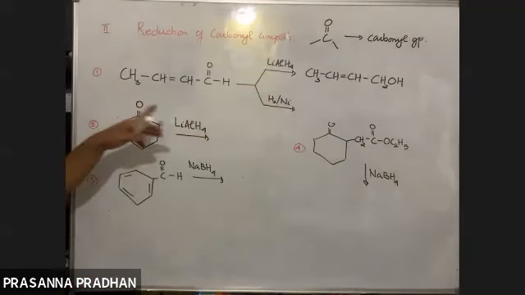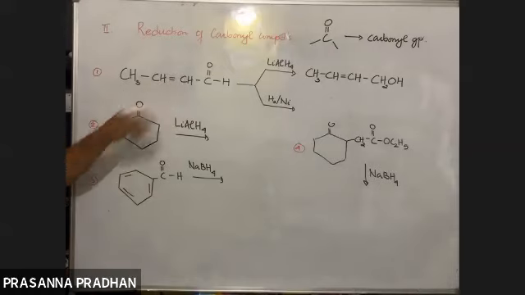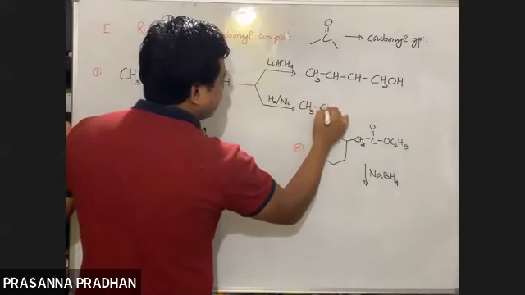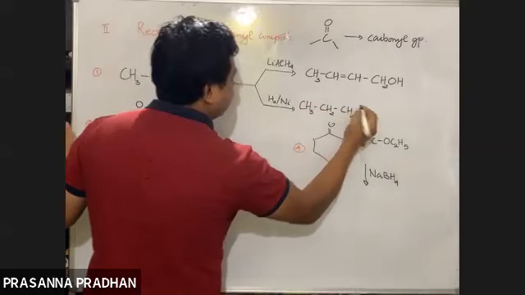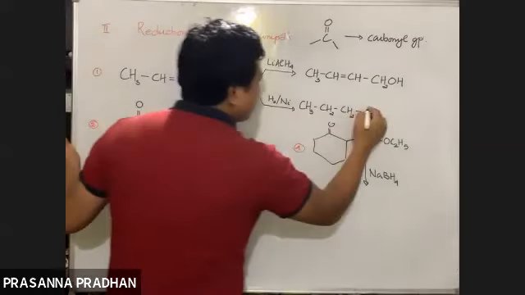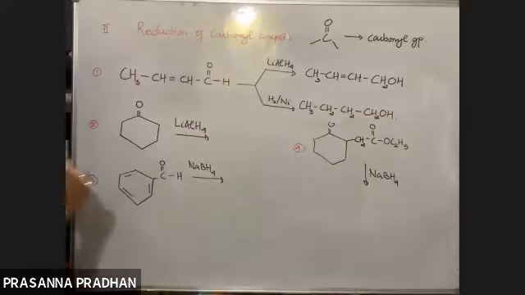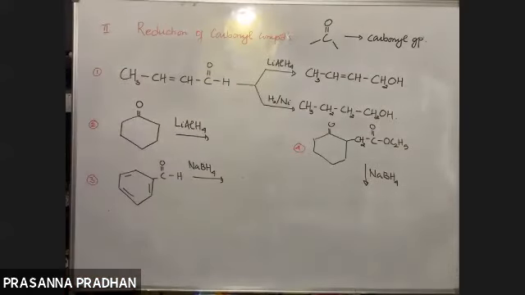Reduction of double bond means yes, hydrogen will get added out here. Reduction means addition of hydrogen, unsaturated. One hydrogen will be added out here, the other hydrogen will be added out here. So what do I get? Yes, I will get CH3, CH2, CH2. Okay, double bond reduce हुआ. It will reduce the aldehyde. CHO reduce होकर क्या बनेगा again? CH2OH. Just you have to remember this, right? CHO reduce okay, CH2OH. But lithium aluminum hydride does not affect the double bond. But hydrogen and nickel, yes, it will reduce the double bond.